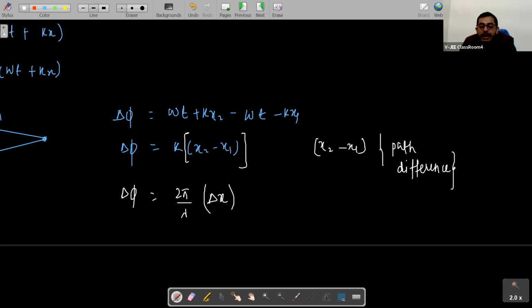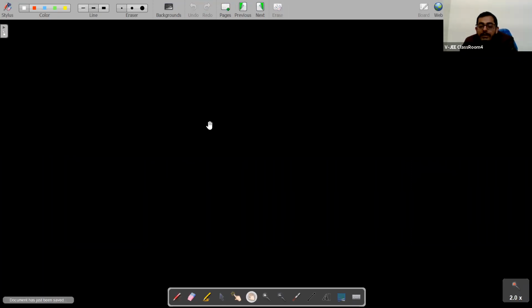Now we have to find the condition for constructive and destructive interference in terms of path difference. What can we say here, students? If we are talking about constructive interference, students, constructive interference means what?